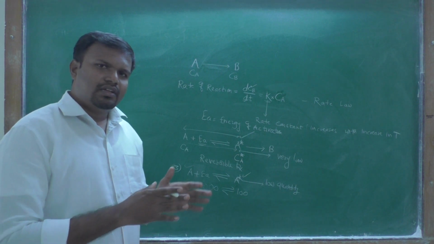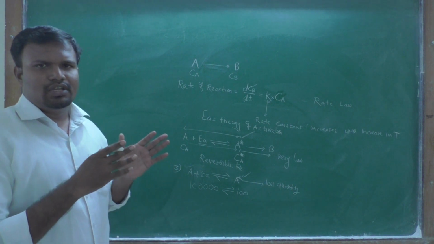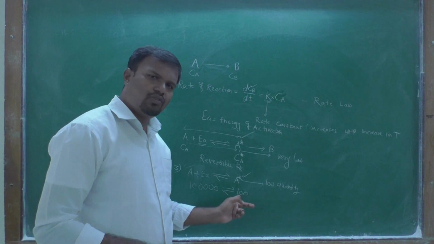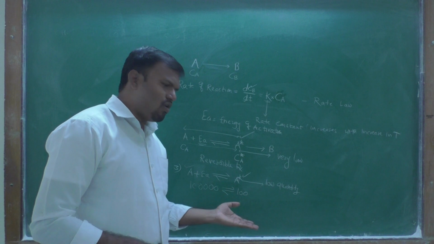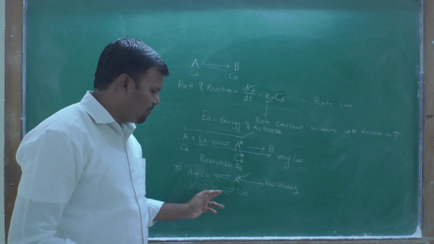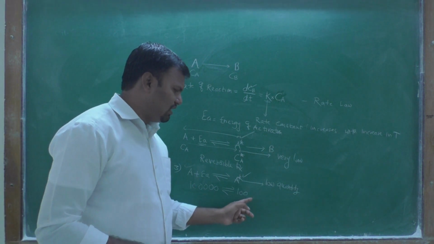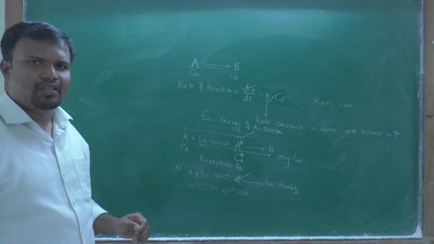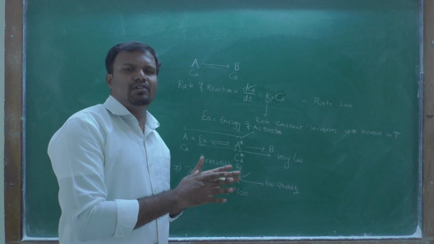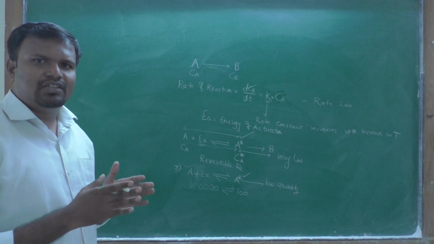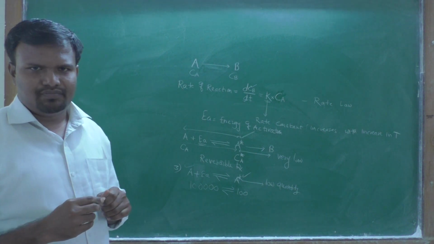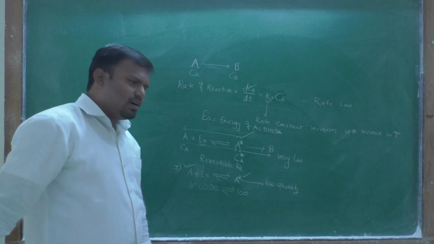Therefore it does not affect the concentration of reactant, because from 1 lakh molecules only 100 molecules are formed as activated complex. It does not affect the number of molecules, because this is in low quantity. That's why the formation of activated complex is very low in quantity, and therefore it does not affect the concentration of reactant. This is the third assumption of the Arrhenius theory.